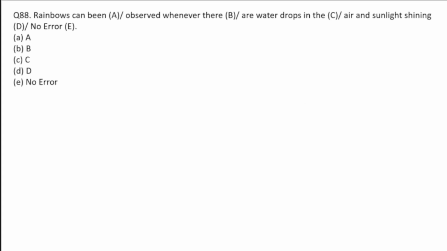Next. Rainbows can be observed whenever there are water drops in the air and sunlight shining. So rainbows can be observed is the wrong answer. Whenever we are speaking about the be form, we must use the V1 form after modal verbs. Can be, it is not can been. Rainbows can be observed. So in fragment A we have an error, so go with option A.